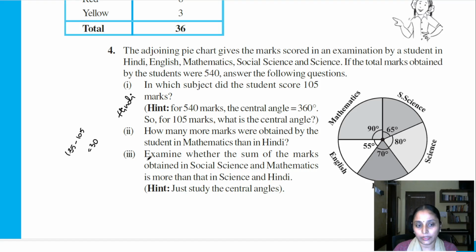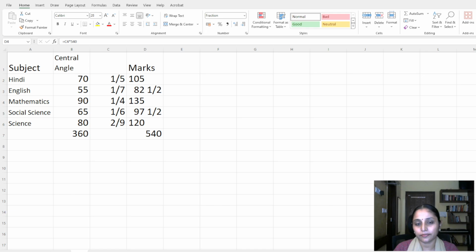Now in the third question, they're asking, examine whether the sum of the marks obtained in social science and mathematics is more than that in science and Hindi. Now I need the sum of the marks in social science and mathematics. Let's go back to the table. Social science and mathematics. What do I have here? Social science is 97 and a half, and mathematics is 135, right? So let us add these two, 135 and 97 and a half.